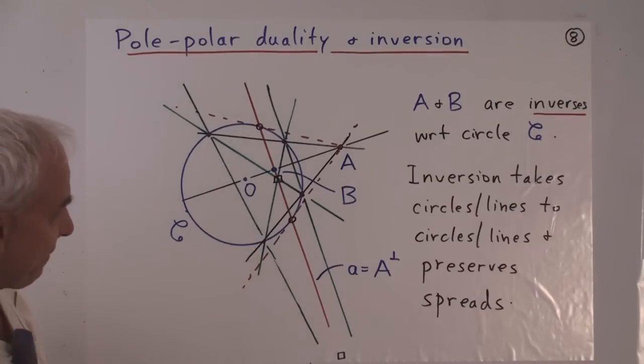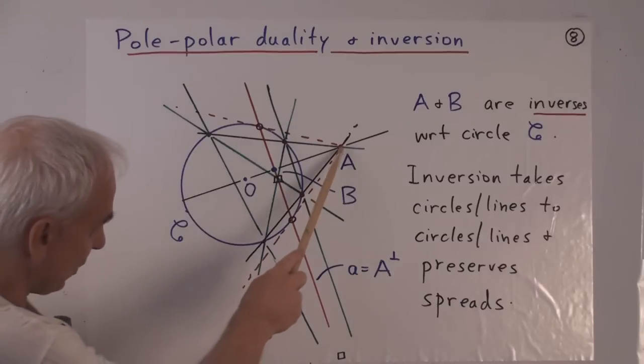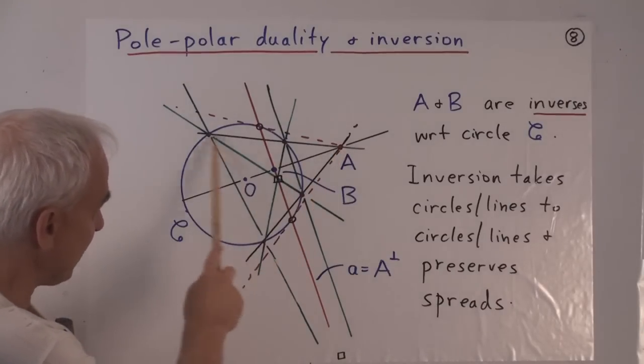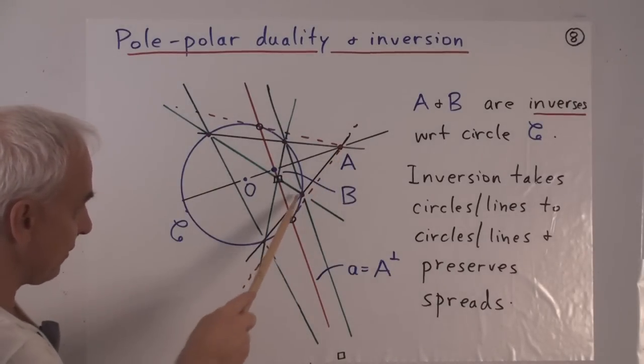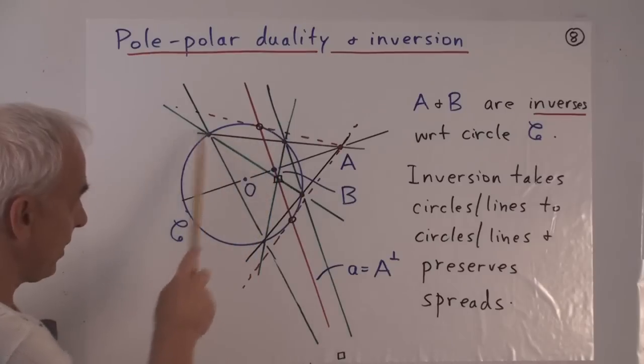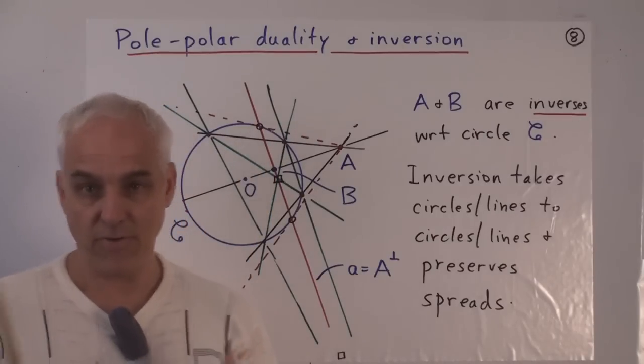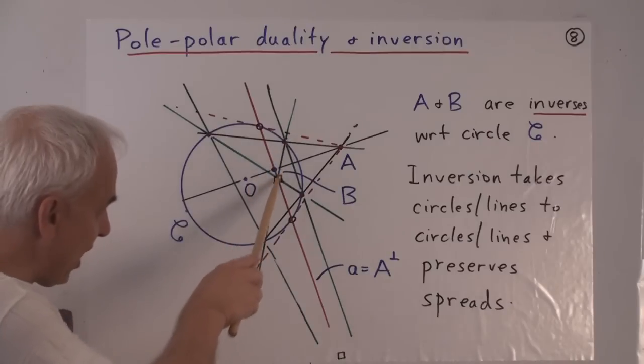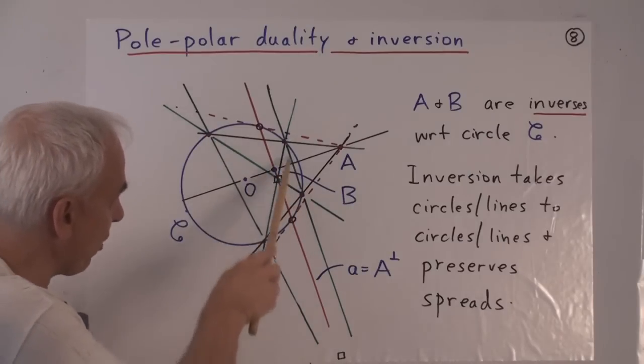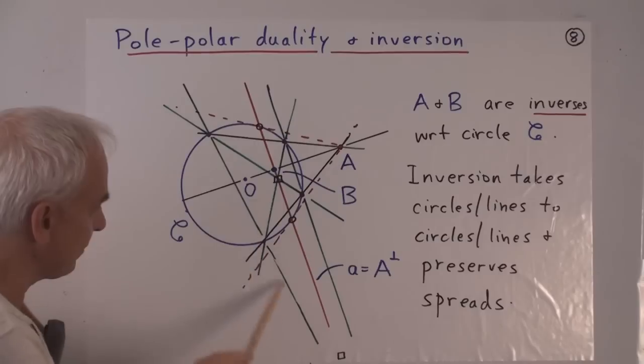There's a better definition of this polarity, which is the following: if you take two lines through A, which meet the circle in, say, four points, then those four points determine a quadrangle, and we can draw the other lines joining those four points in green.